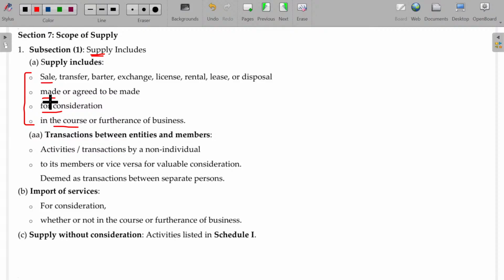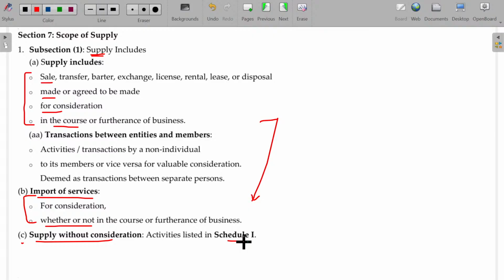Right. Exception number 1: in case of import of services, business purpose is not required. Rest will be the same. Exception number 2: supply without consideration, listed in schedule number 1.